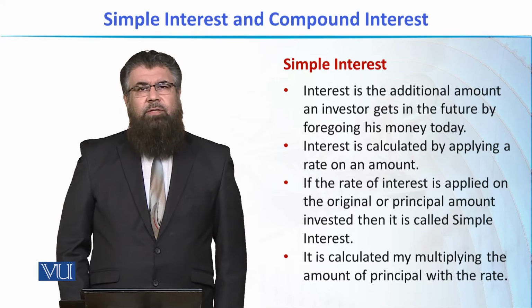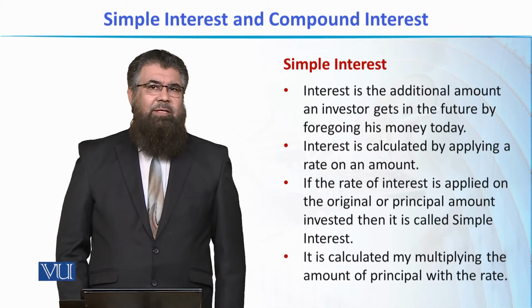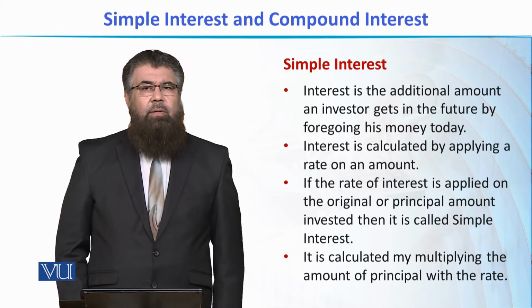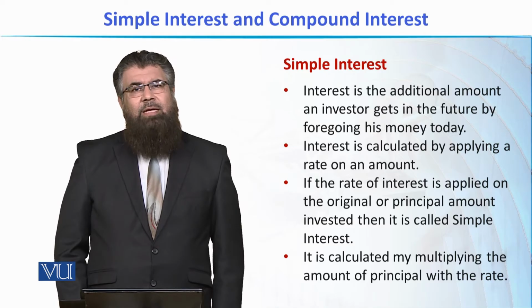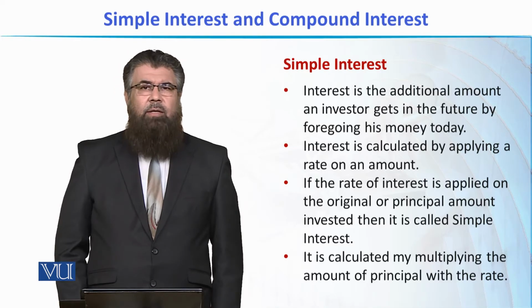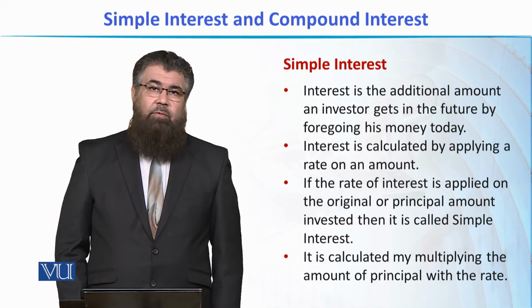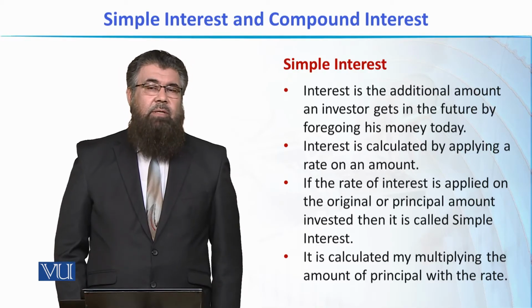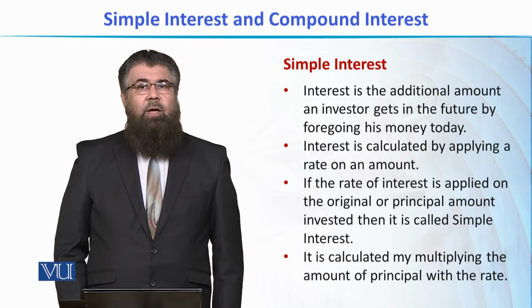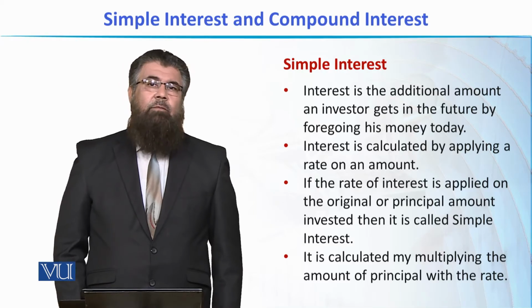There may be different circumstances where this is very fairly applicable. For example, if I invest a certain amount in a bank account, and whatever interest I get after 1 year, I withdraw that interest from my bank account. So I'm back to the original sum that I invested. And in the second year, whatever I earn as interest, I again withdraw it.